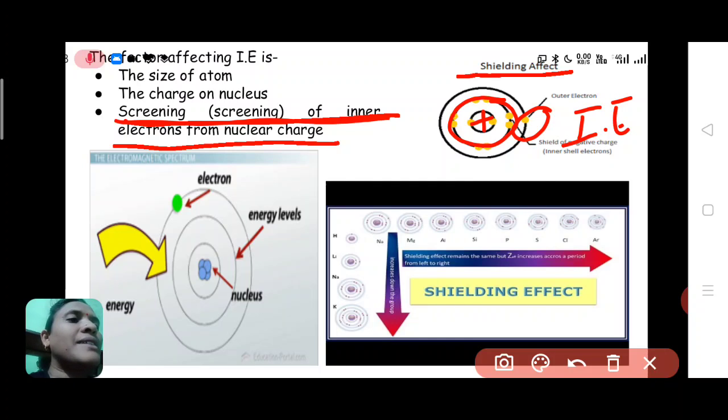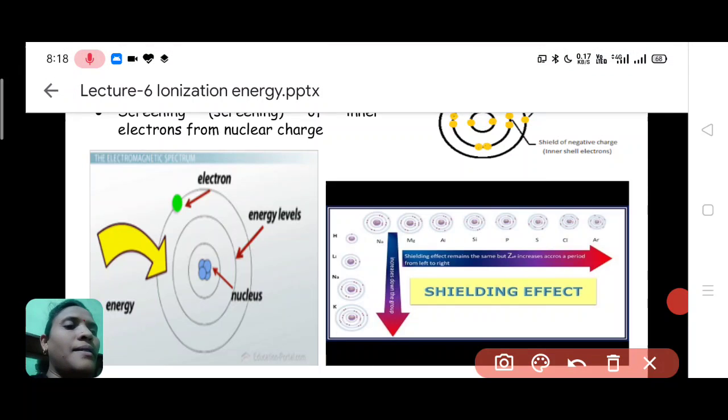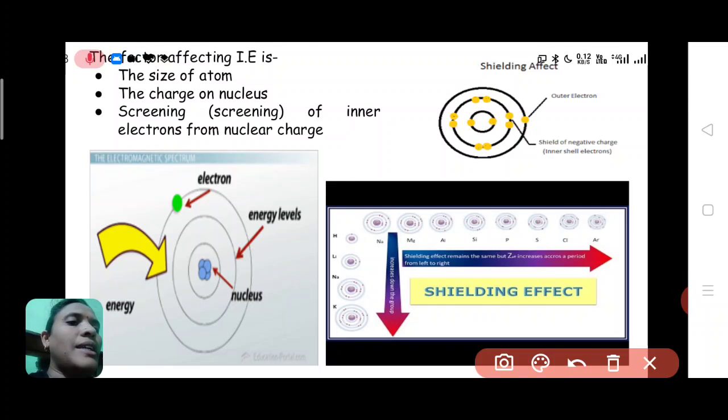If the screening effect is high, the ionization energy will be low. If the screening effect is low, then ionization energy will be high. So see here in this picture, the shielding effect is constant across a period because there is no addition of a new shell. But if we go from top to bottom, there is an increase in the number of shells.